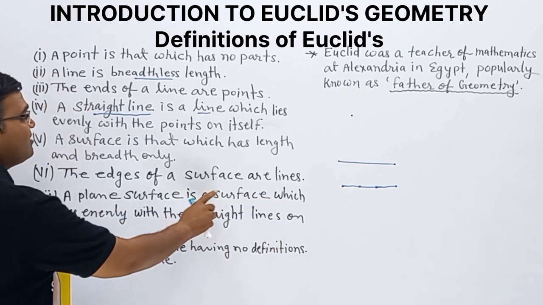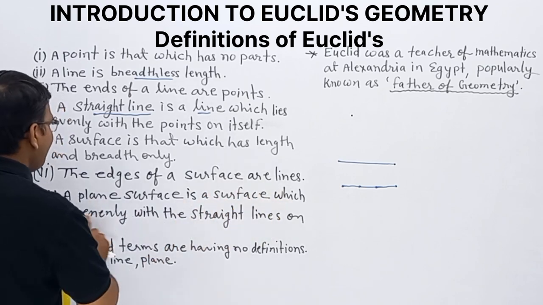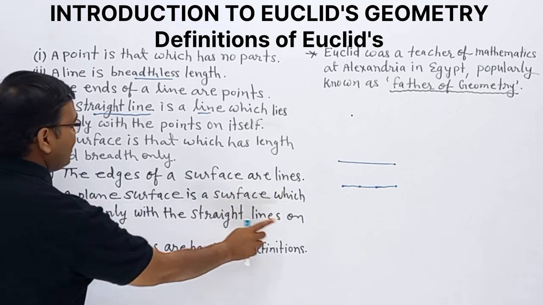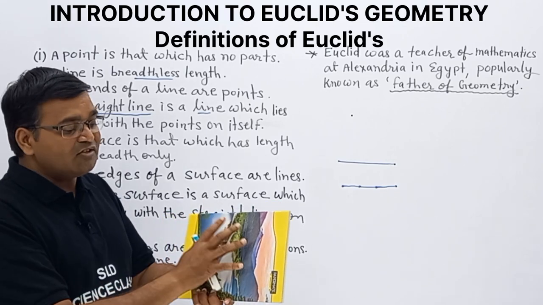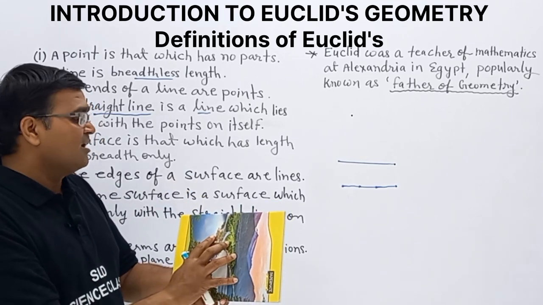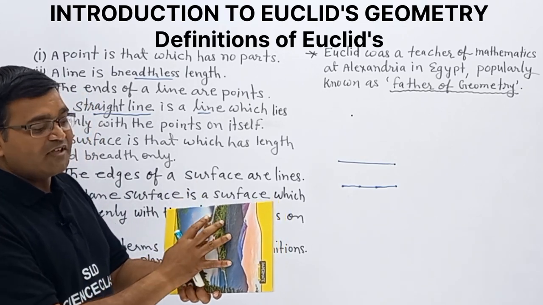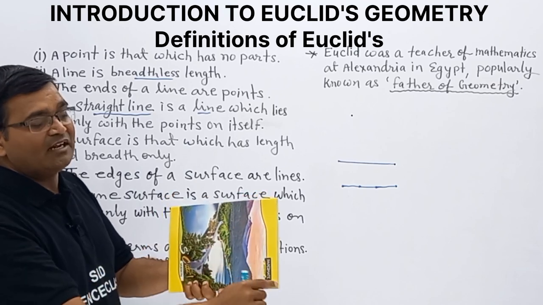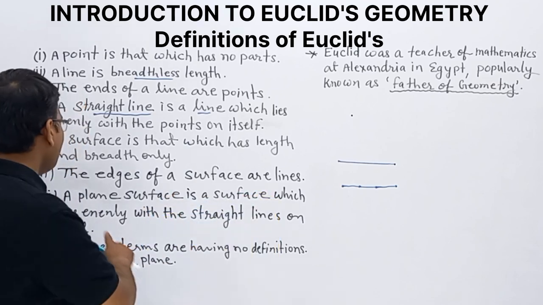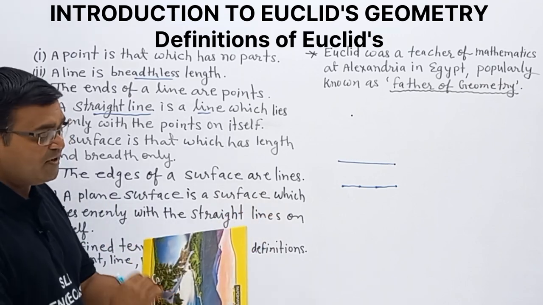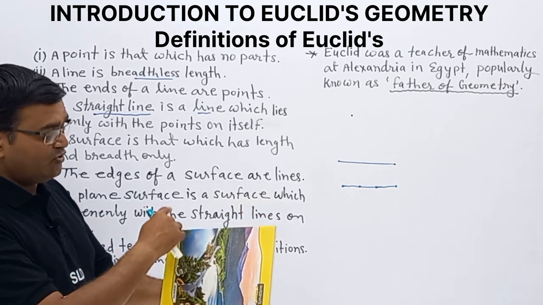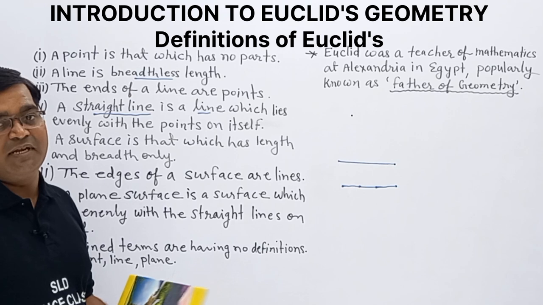A plane surface is a surface which lies evenly with the straight lines on itself. This is the plane surface; this is the length, this is the breadth, and these are edges, and edges are lines. This surface lies evenly in straight lines. So this is the meaning.